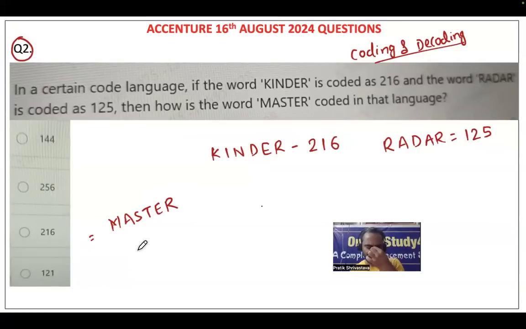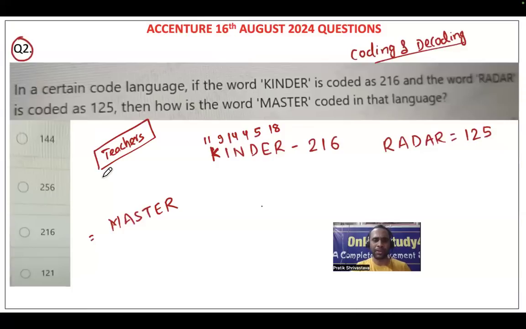Okay. Now, friends, I know most of you will start solving the question by putting in the alphabetical numbers, like K is 11, I is 9, N is 14, G is 7, D is 4, E is 5, and R is 18, right? But friends, if you study things from the basics, that is the reason a teacher is required. Otherwise all the questions are already there on YouTube, on Google, right? But why is a teacher required? They can tell you how you have to think about the question.